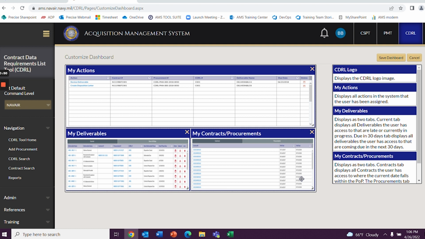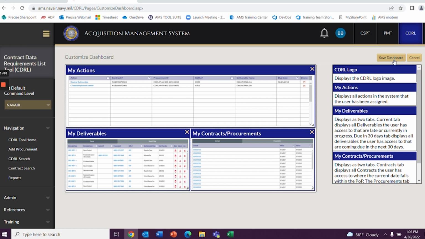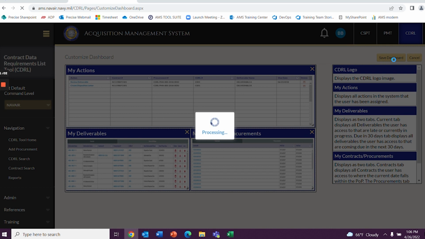Once placed and resized, make sure to select Save Dashboard to retain any saved changes. From here, this will open up and display your new CDRL tool homepage.